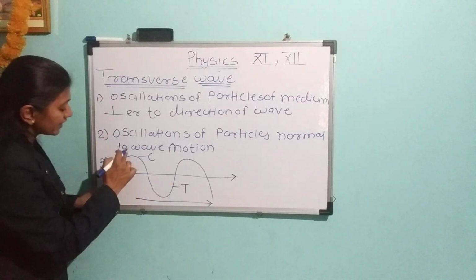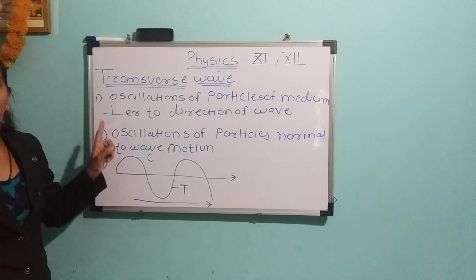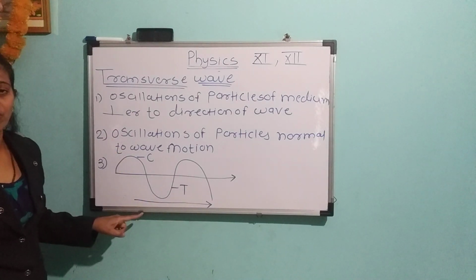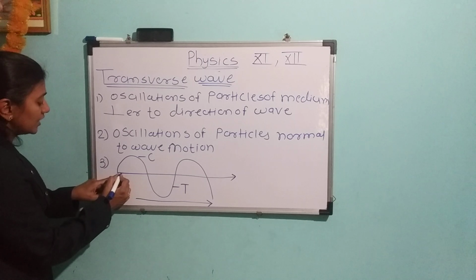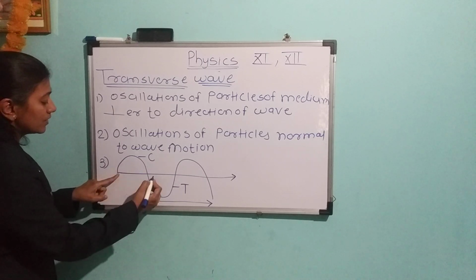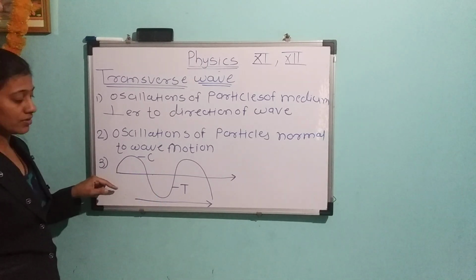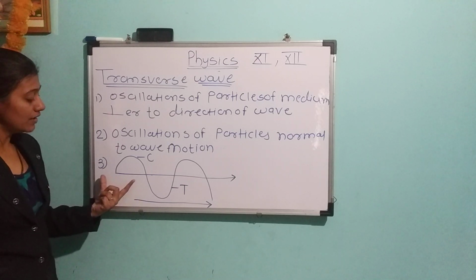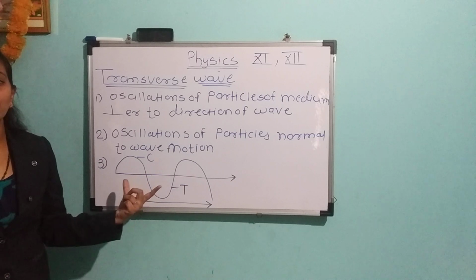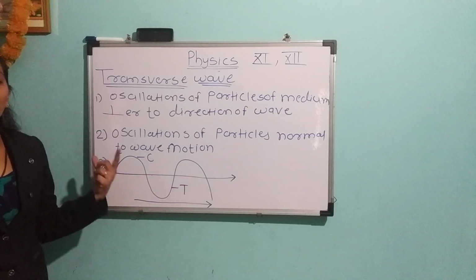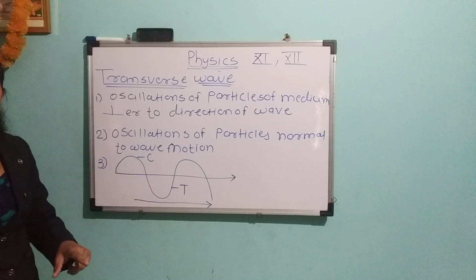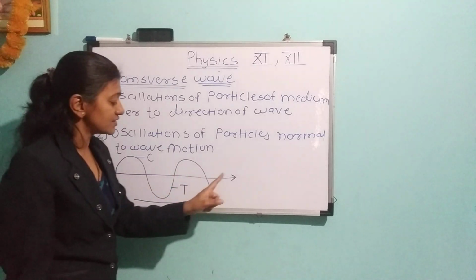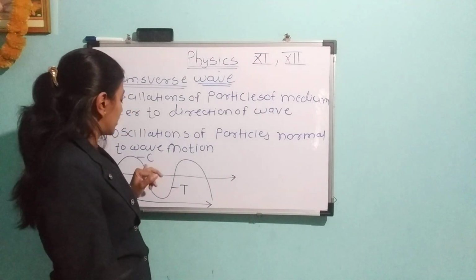The particles oscillate perpendicular to the direction of the wave, so a particle goes up, then goes down. So the wave travels in the medium alternately as crest, trough.